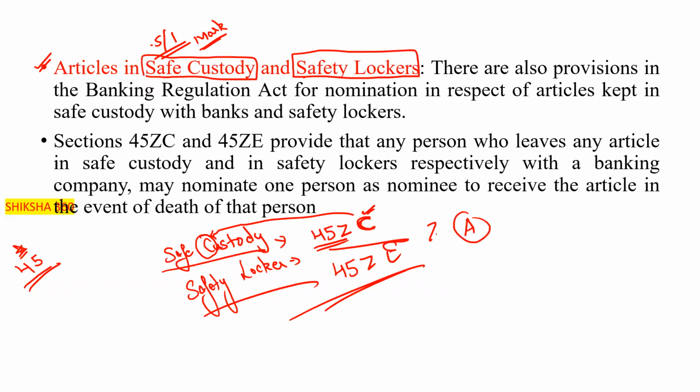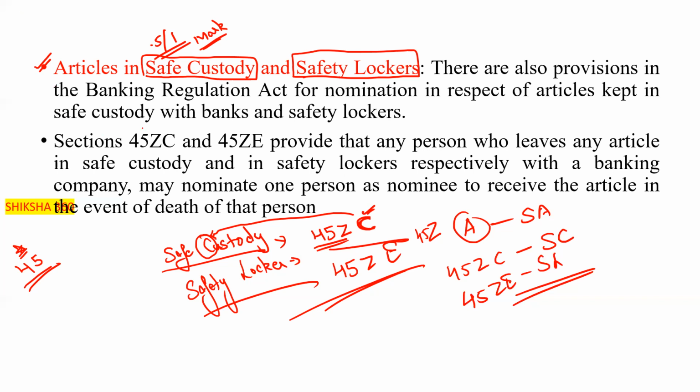For the saving account, that is 45ZA. 45ZC is for the safe custody, and 45ZE is for the safety locker. So regarding articles in the safe custody and the safety lockers, there are also provisions in the Banking Regulation Act for nomination in respect of articles kept in the safe custody with the banks and the safety lockers.